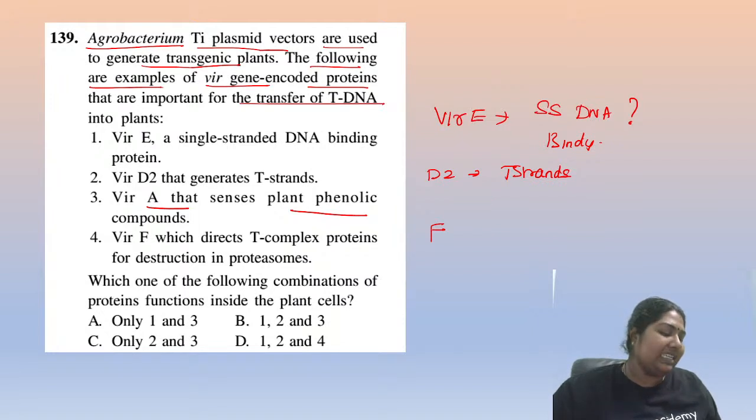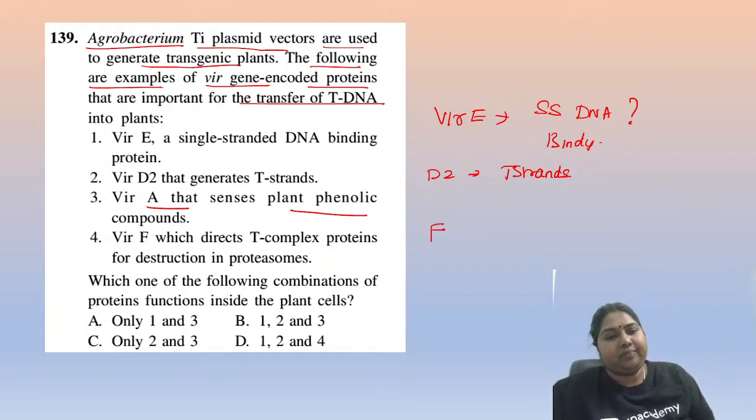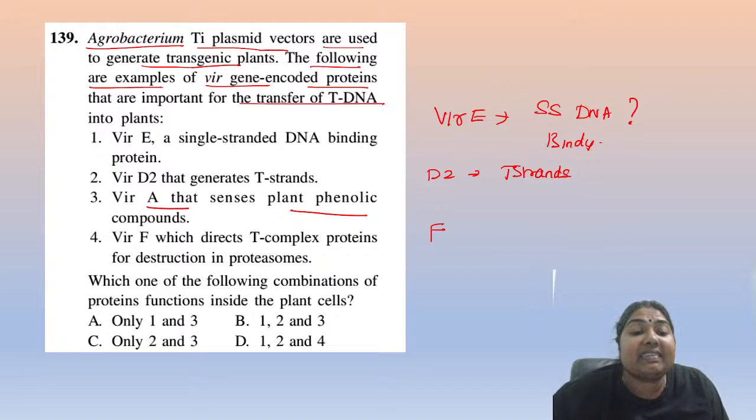Just now we saw a detailed look into the Vir proteins as well as their functions. Yeah, Sonali? Which is correct, they are asking. Yeah, Rohan? Come on, come on. Where did we study this Vir-A?